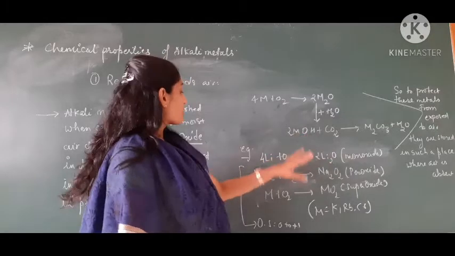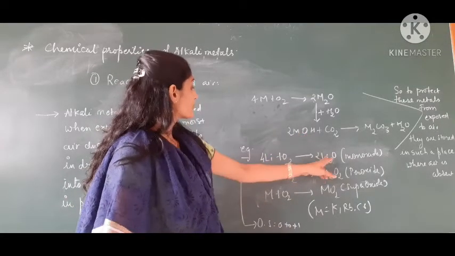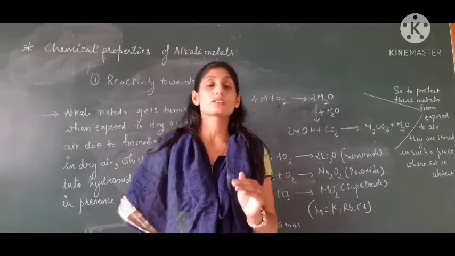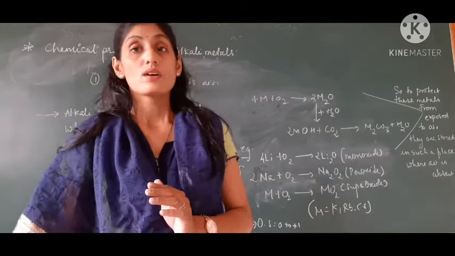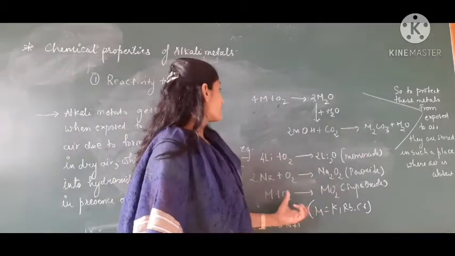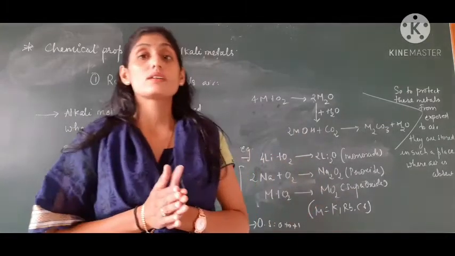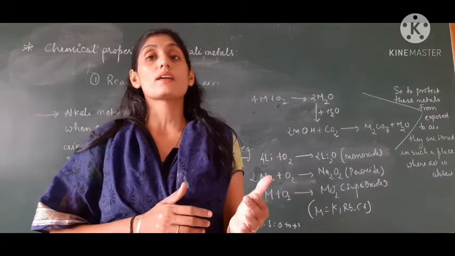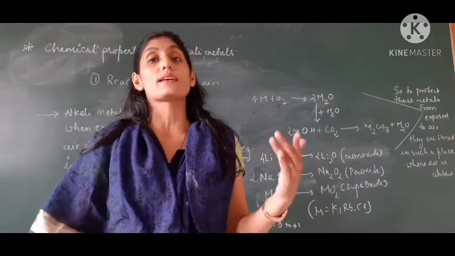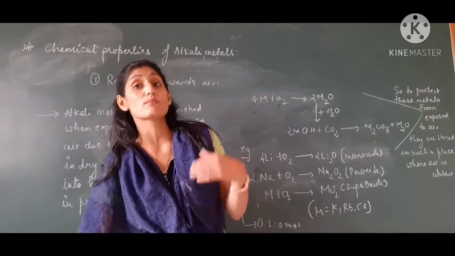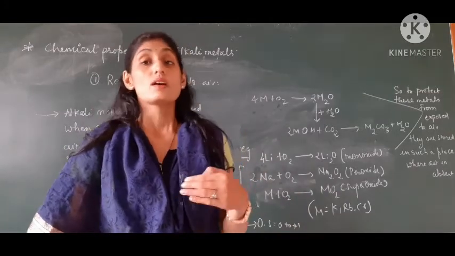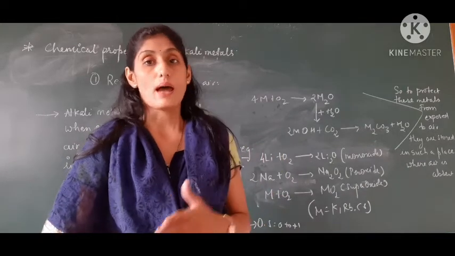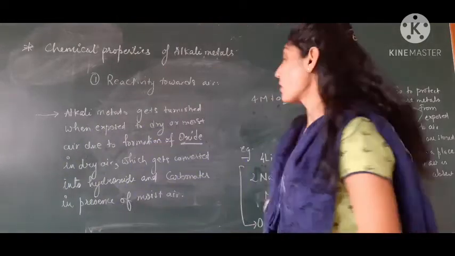When we talk about the oxidation state of oxygen here, oxygen has an oxidation state between 0 and +1. So what we can say here is that whenever alkali metals are exposed to air, either dry or moist, along with oxide they produce hydroxide as well as metal carbonates. To prevent them from converting into hydroxide and carbonate, those metals are kept in a place where air is absent. So that is about the oxide.